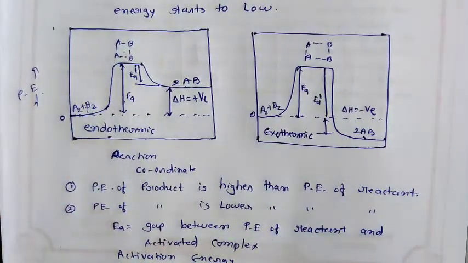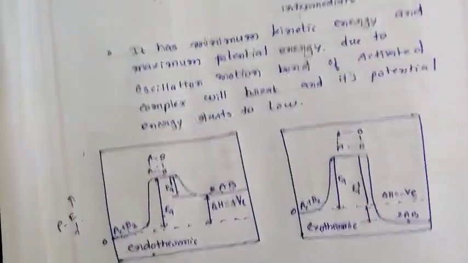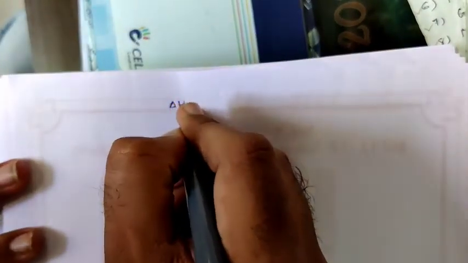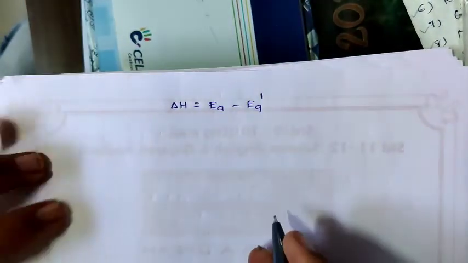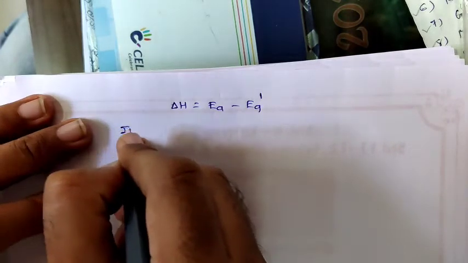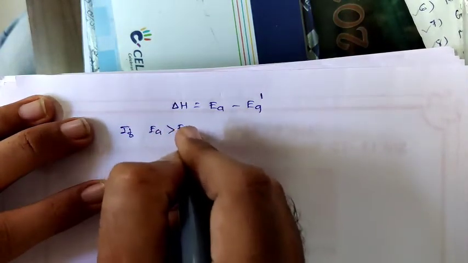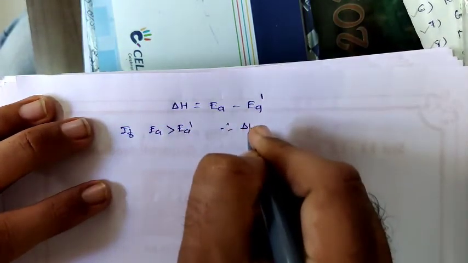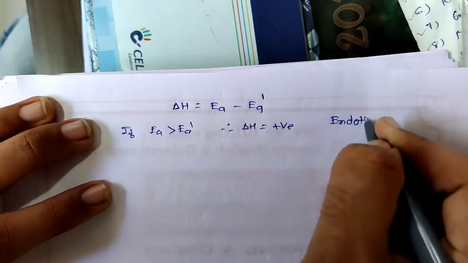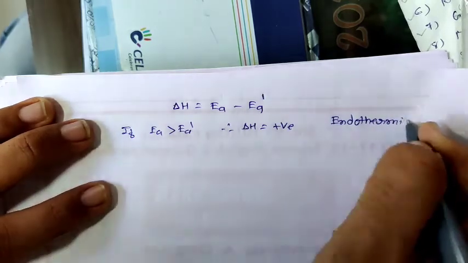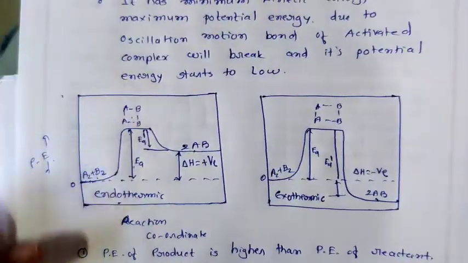So this is the graph which will suggest the types of chemical reaction on the basis of their energy. That means we can also write that delta H is equal to EA minus EA dash. So if EA is greater than EA dash, then delta H is positive, and this reaction is an endothermic reaction. See, this is an important point in the graph.